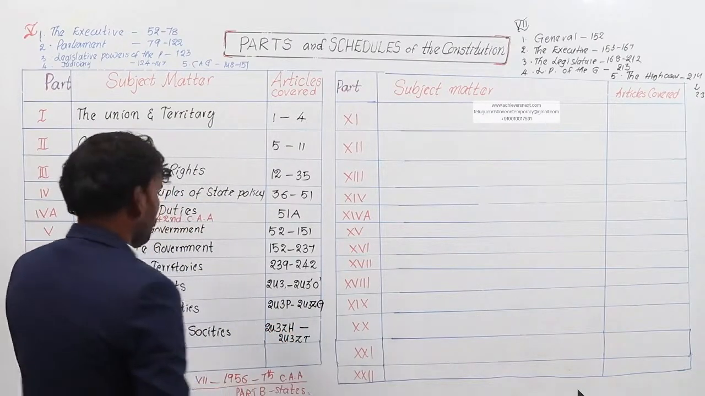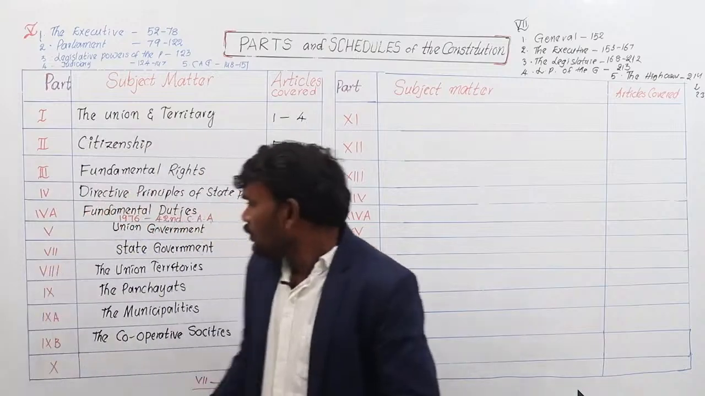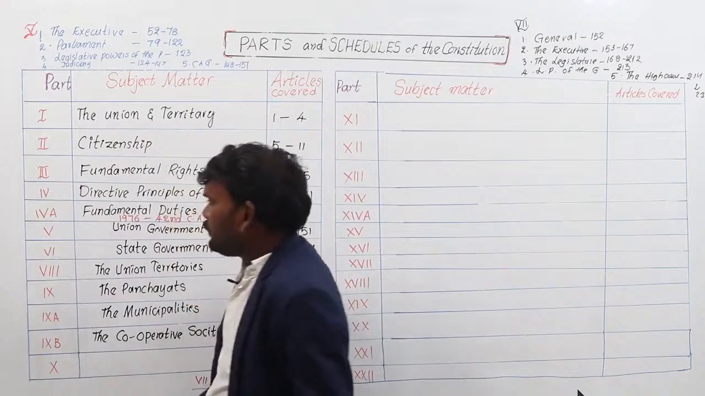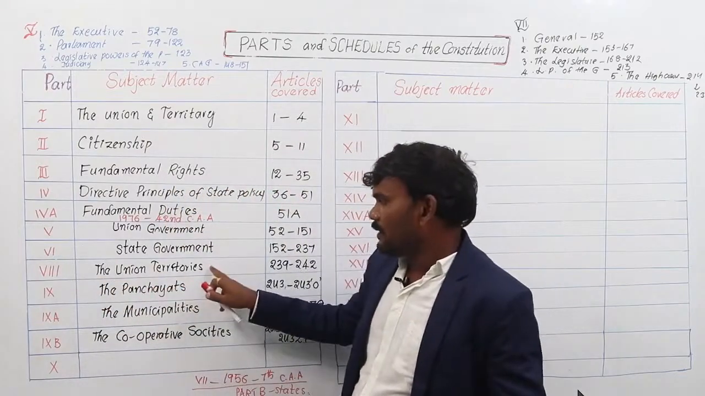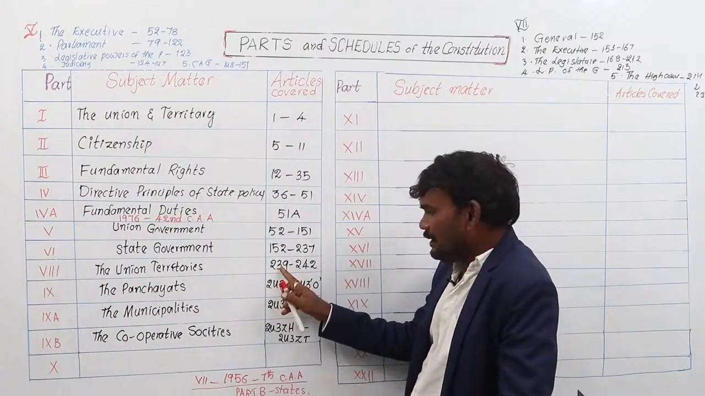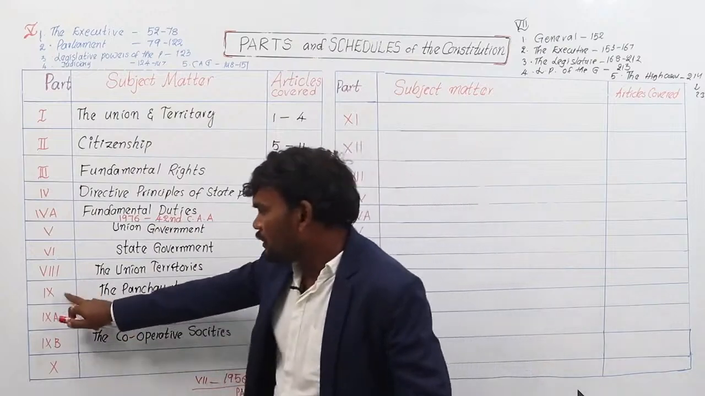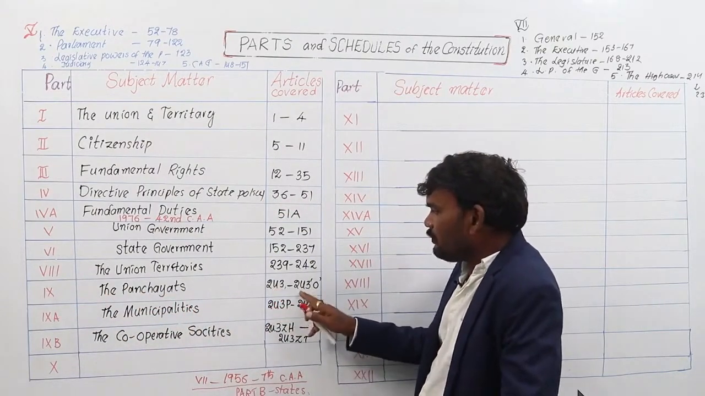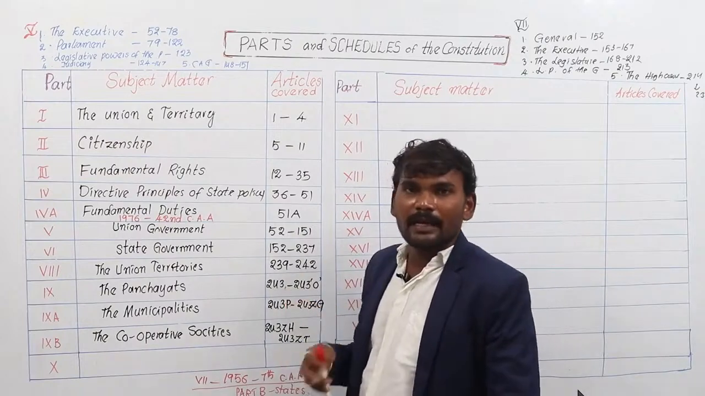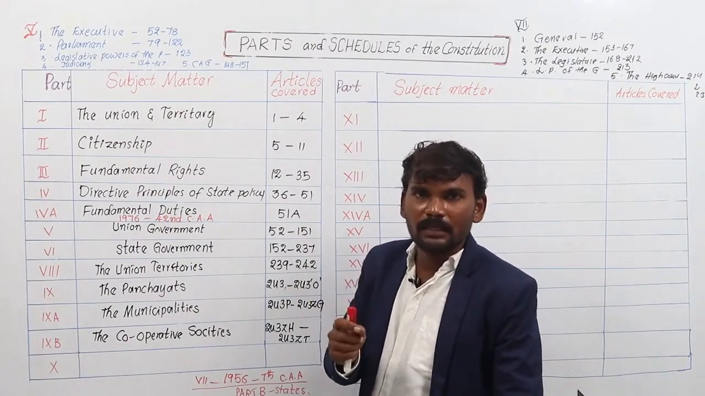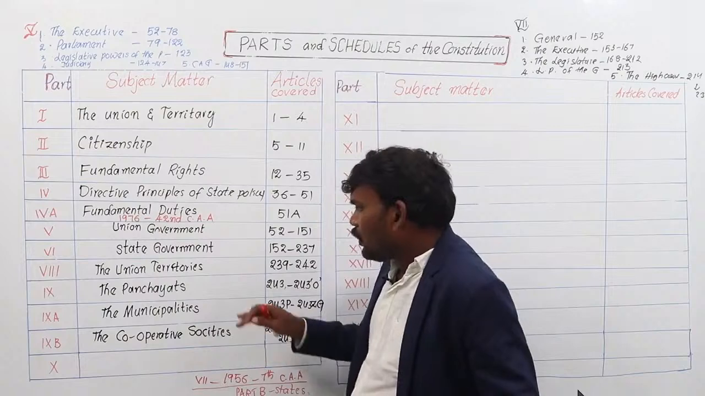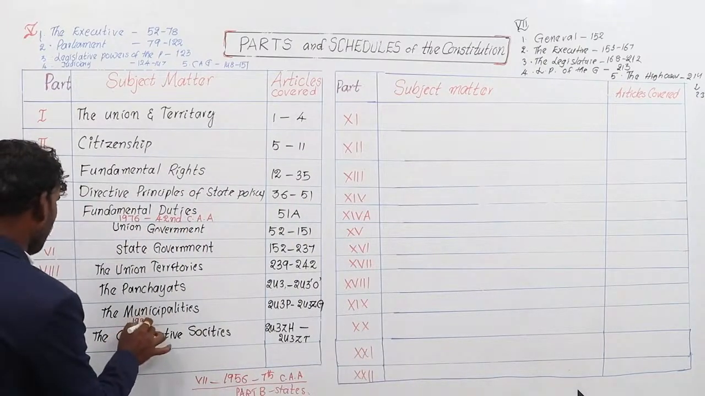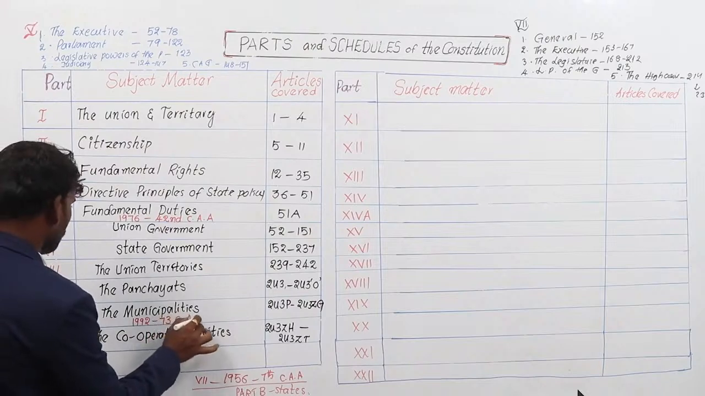So here, the seventh part is deleted. The eighth part deals with union territories, articles cover 239 to 242. And the ninth part deals with the gram panchayats, articles cover 243 to 243O. Here, some articles are added, 243A, 243B, up to 243O. All these articles were added in 1992 by the 73rd Constitutional Amendment Act.